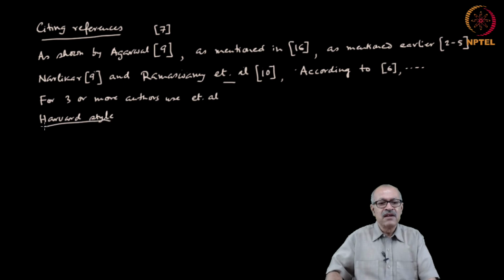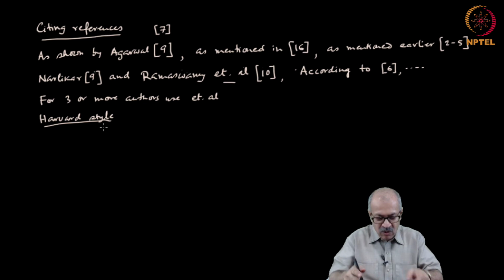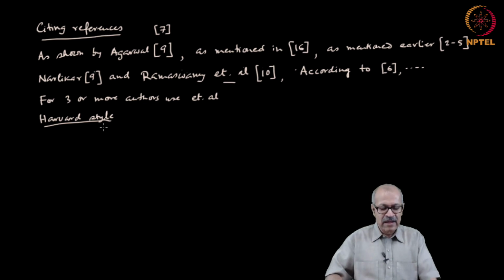In the Harvard style, it is basically the surname of the authors and the year of publication, put the whole thing in square brackets. So, this is how we normally write.